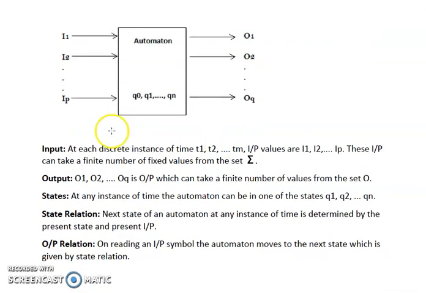Now we will see what are input, what is output, what are states, and what is the relation between states and outputs. Now if we talk about input, at each discrete instance of time, as I have already told you, we are talking about discrete instance of time. Discrete means at a particular instance of time. So at a particular instance of time t1, t2, so on till tm, the input values can be I1, I2, so on till IP. That means at time t1, we are providing input I1. At time t2, we are providing input I2 and so on.